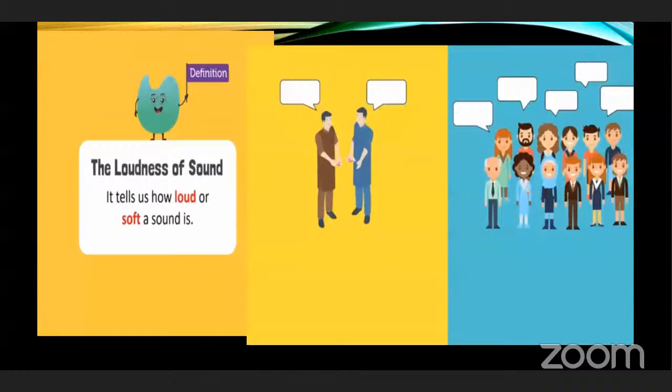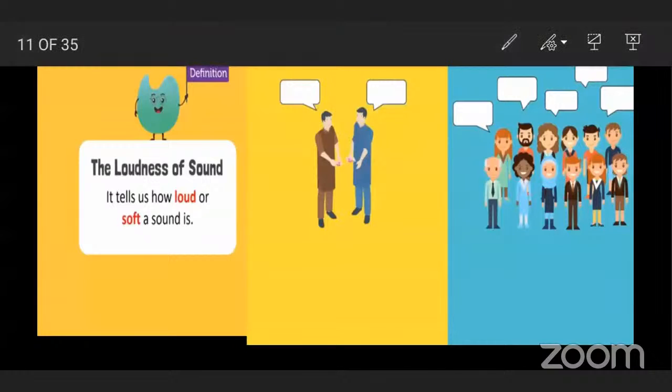Now, next point is loudness. Loudness tells us how loud or soft a sound is. In this picture, see here in first, two men are talking and here many are talking. So from this picture, which sound is low? This first is low, right?